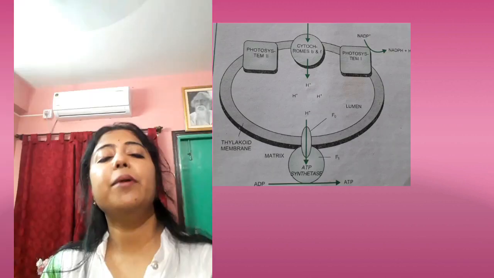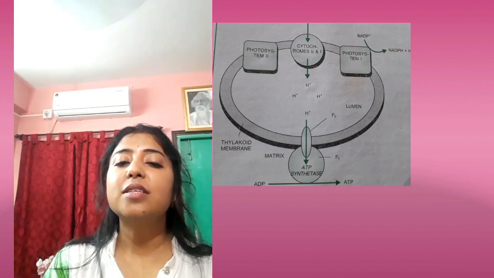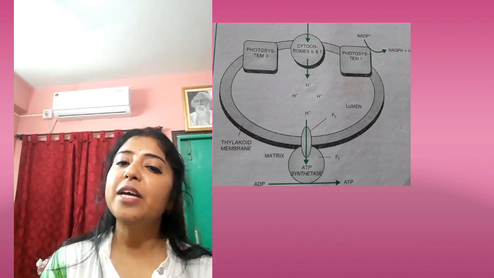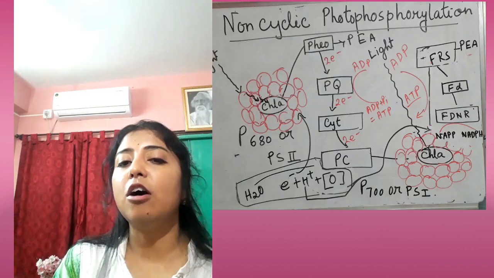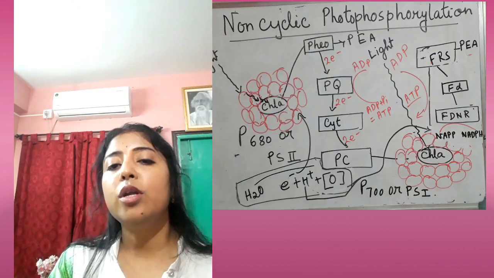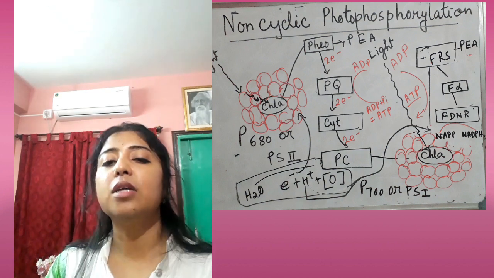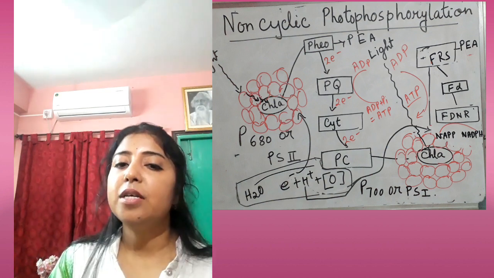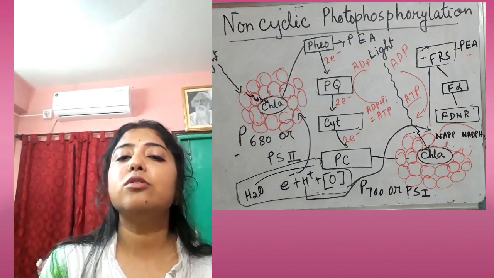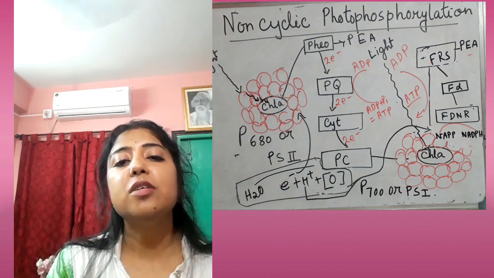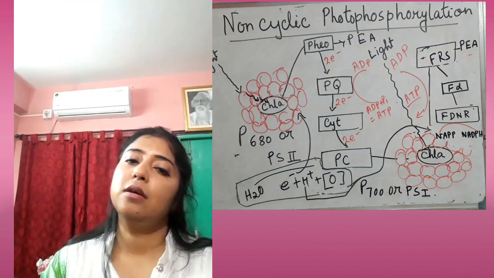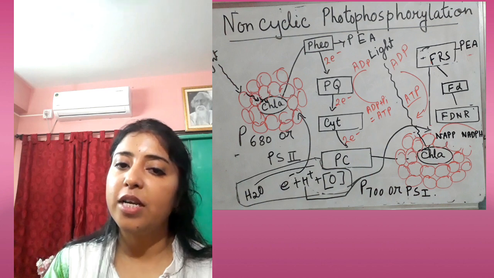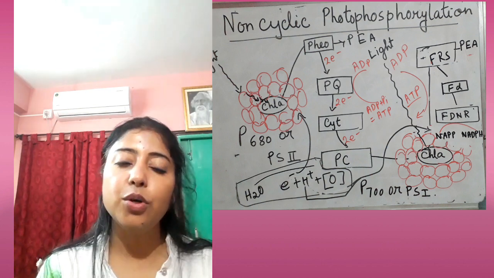So I repeat this process again. First of all, non-cyclic photophosphorylation: there PS2 and PS1 both will be involved, and electrons from the reaction center of PS2 will be passing to the reaction center of PS1, but they will not be coming back to the reaction center of PS2 again. That's why it is known as non-cyclic photophosphorylation. This one I told you.